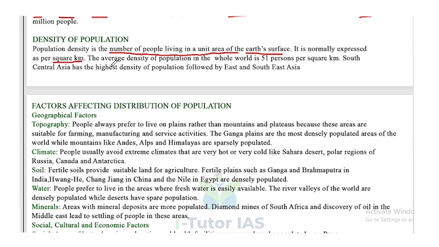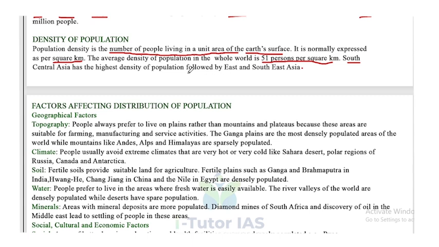The average density of population in the whole world is 51 persons per square kilometer. That is, in 1 square kilometer there will be 51 persons. South Central Asia has the highest density of population, followed by East and Southeast Asia.